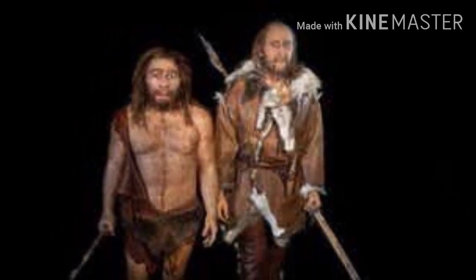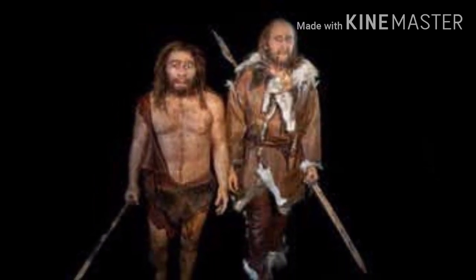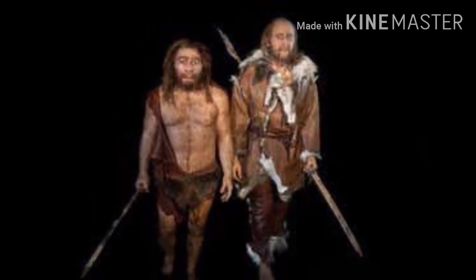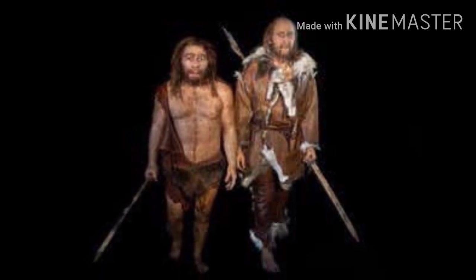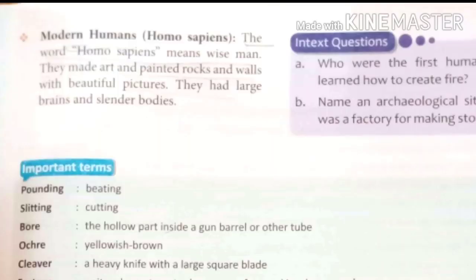Now, the last type of human species is modern humans, and the scientific name of modern humans is Homo sapiens. The word Homo sapiens means wise man, means knowledgeable man.